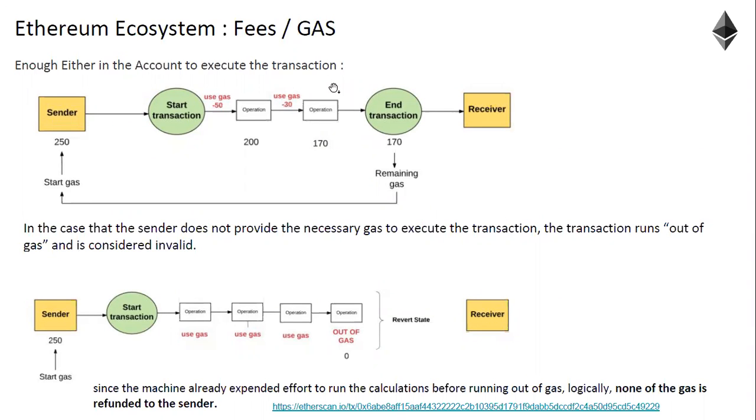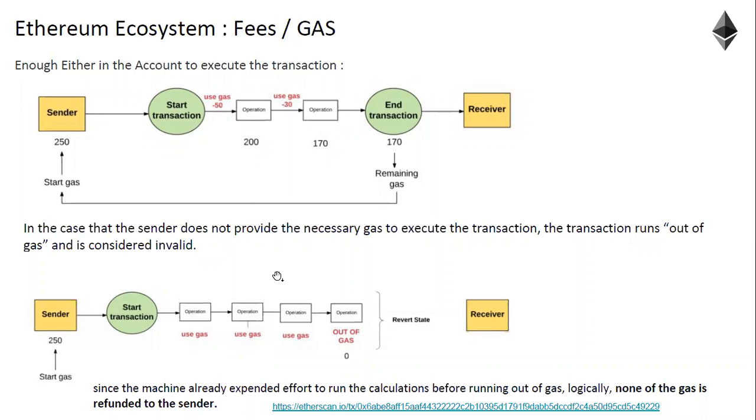So what happens to the gas left? The gas left will come back. Okay. Is transaction fee necessary or is it only for priority? No, in Ethereum, it is a necessity, because you are executing your programs. It's a necessity, not priority. In Bitcoin, it is a priority.